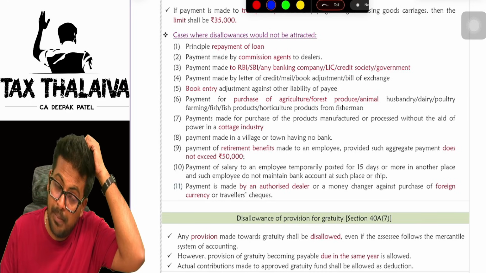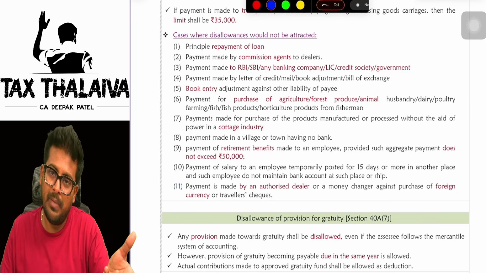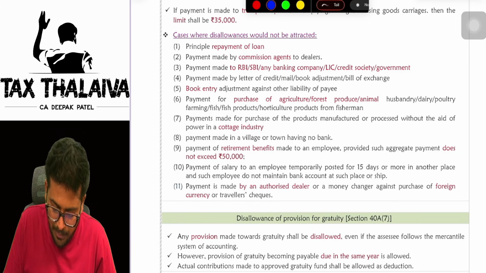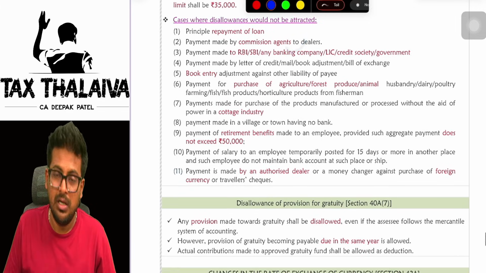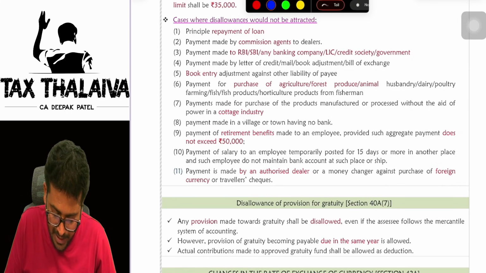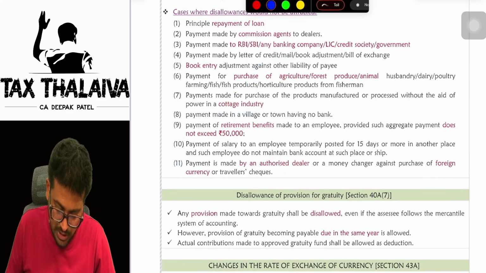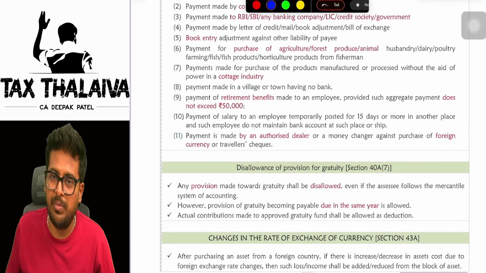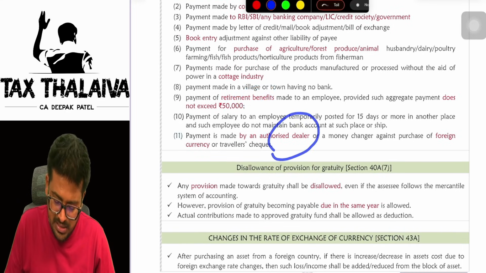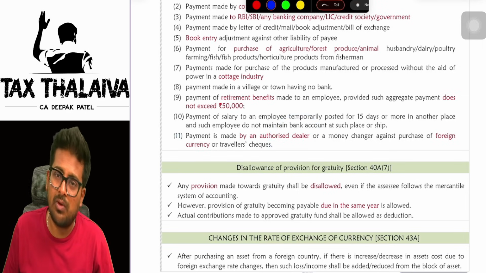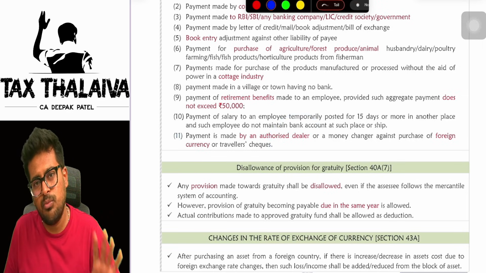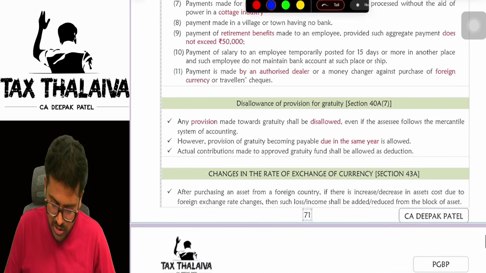What will they ask you, to use the banking mode? No, now you have to make a deposit of cash. So if you make any payments to banks and all, that is okay, you can make it in cash. If you are purchasing any agriculture produce, or making any payment to a cottage industry, or making payment of retirement benefits up to 50,000, all these cases are not required to be paid through online mode only. Even if it is made in cash, that is still fine.